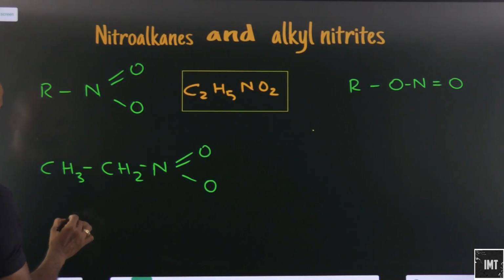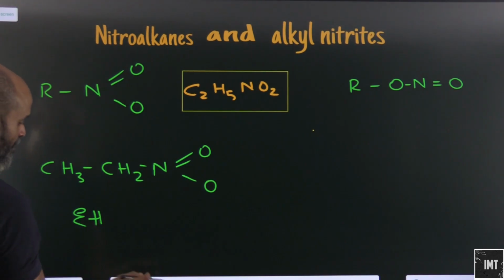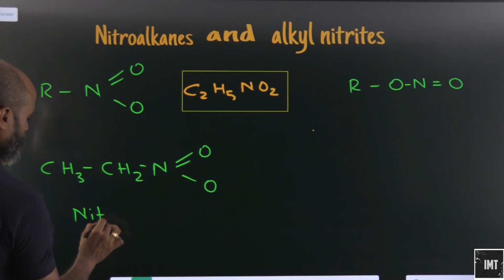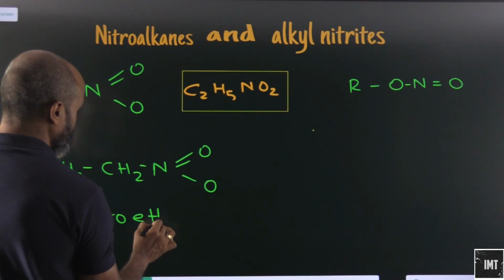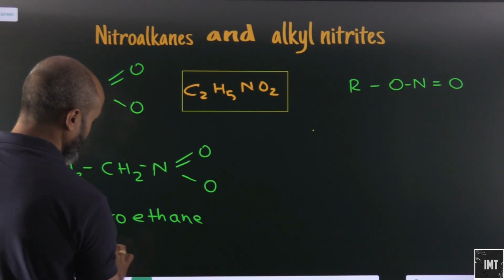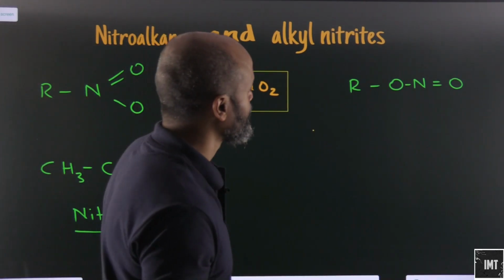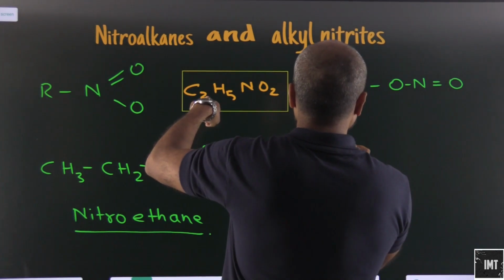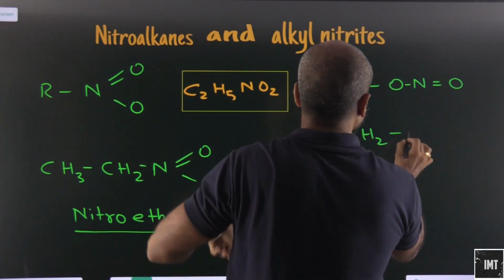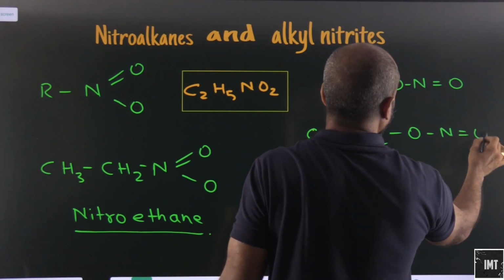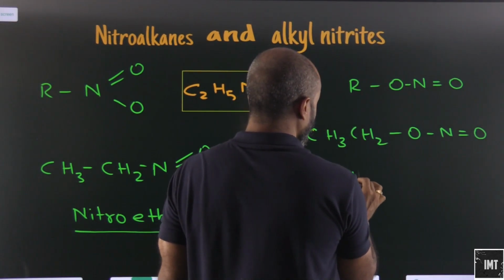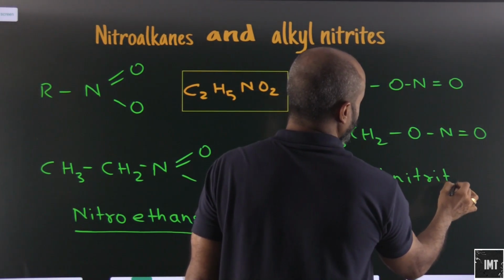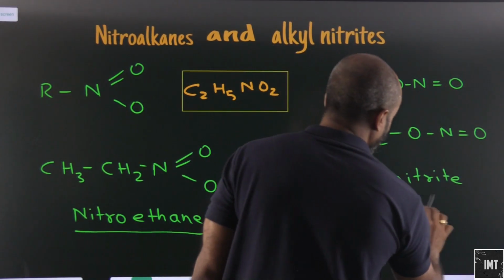Okay, so this will be what? This will be nitroethane. This will be nitroethane. What about this one? Let's say I make a compound from here. So this will be again CH3, CH2, O, N, double bond O. So this will be ethyl nitrite. This will be ethyl nitrite.